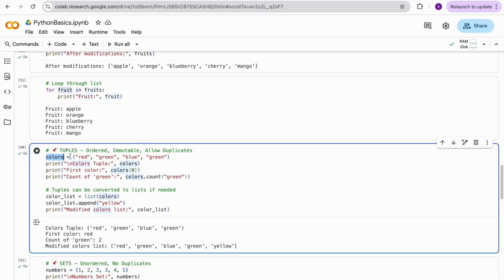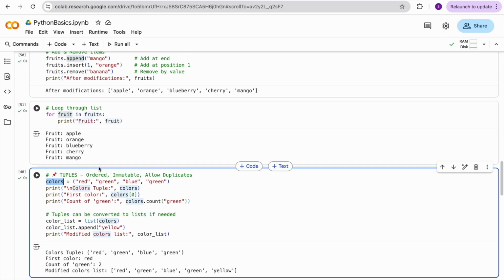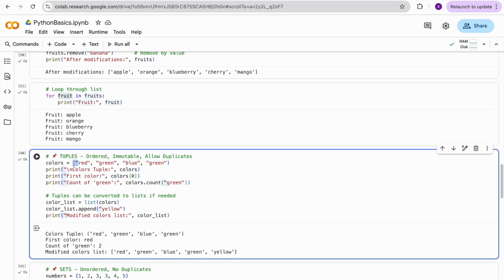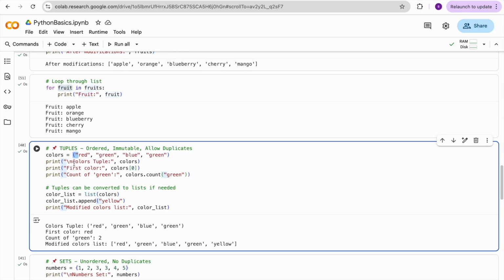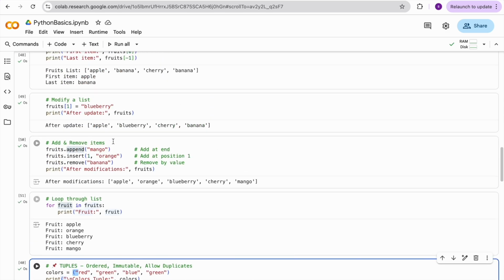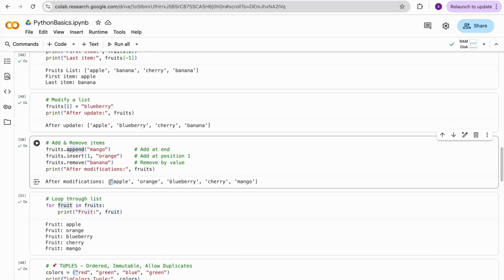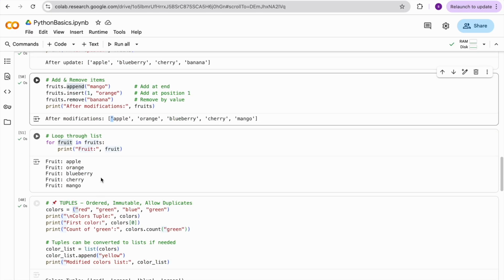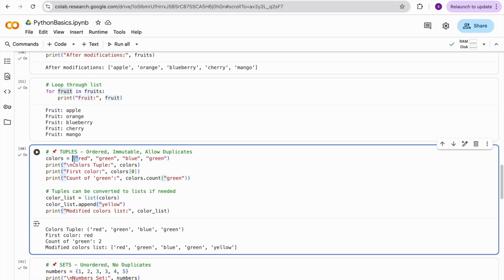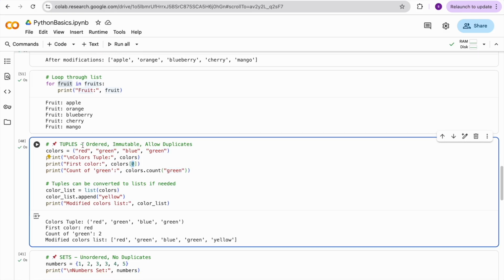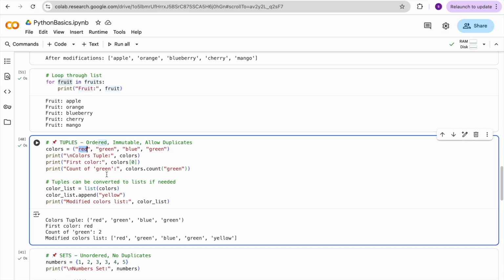Colors, so I declared one tuple. Another difference is the brackets. By seeing the brackets itself, you should be able to identify whether this is a list, a tuple, a set, or a dictionary. Everything has a different type of brackets. This is a square bracket, so when you see square brackets, you can say it's a list. When you see this kind of brackets, it is a tuple. I have a tuple with different colors: red, green, blue, green. I am printing the first element by using index 0.